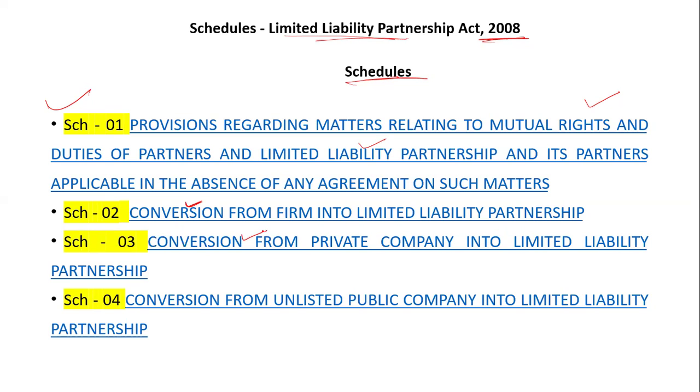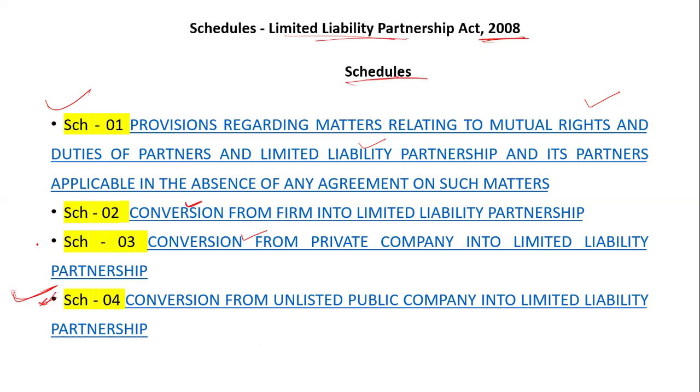And if an unlisted public company wants to convert into an LLP, schedule number 4 is applicable. So again, I am repeating, the conversion of an unlisted public company is given in schedule 4.